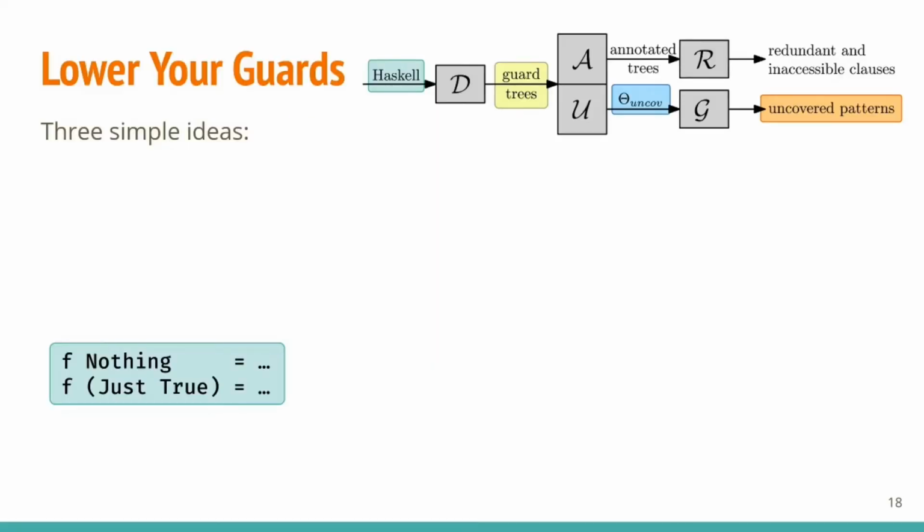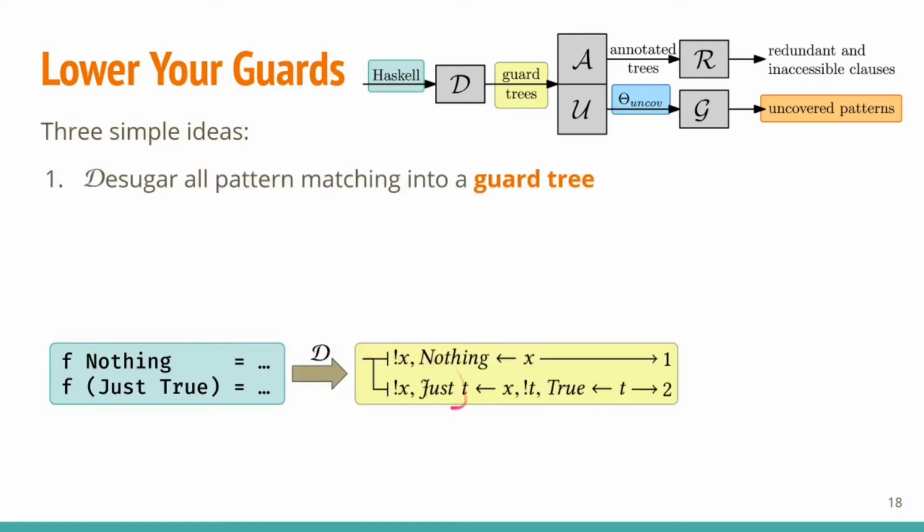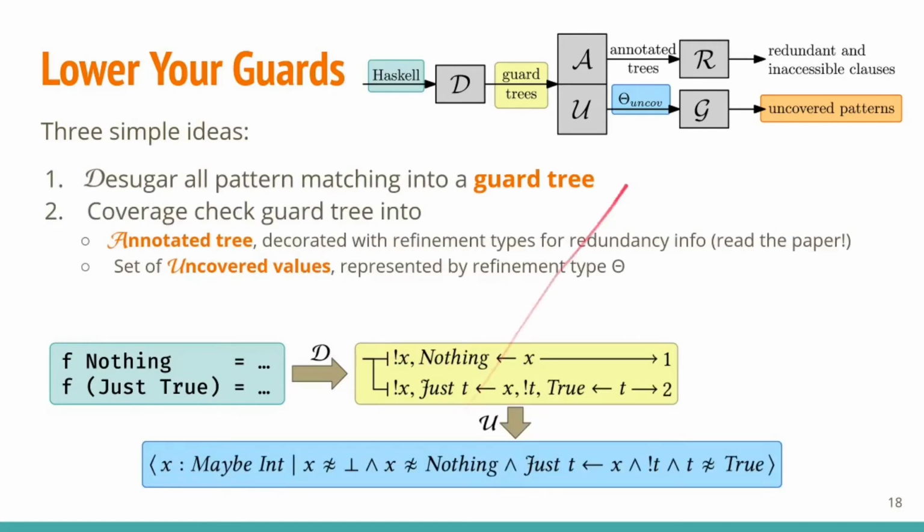As the name suggests, we abandon all structural pattern matching, like in f here, and desugar function definitions into guard trees. Then we do coverage checking on these guard trees, which is split in two simple functions A and U. A returns an annotated tree, decorated with refinement types that capture redundancy and inaccessibility information.